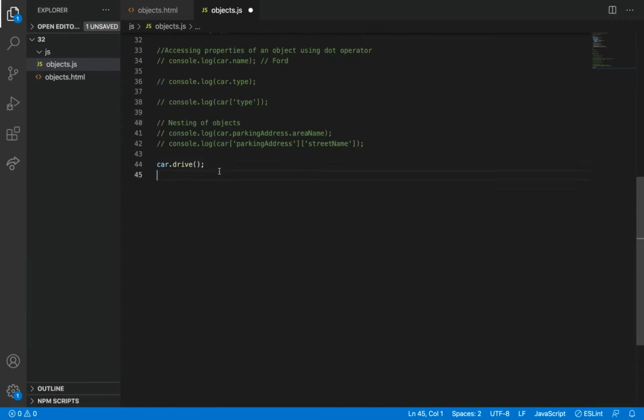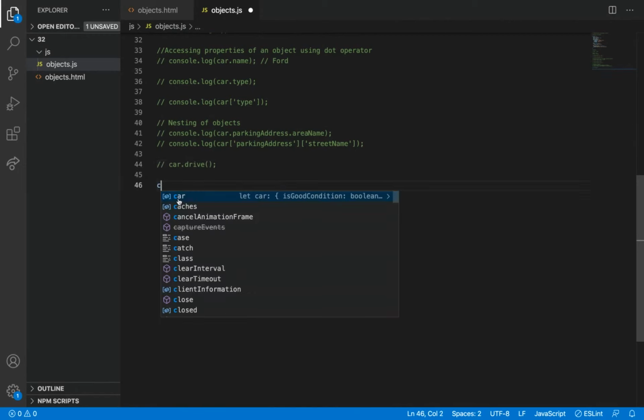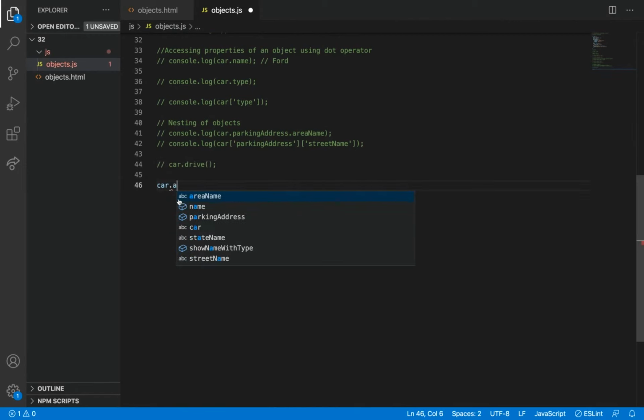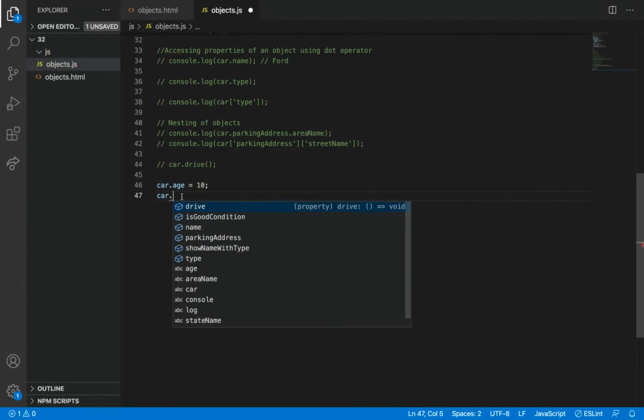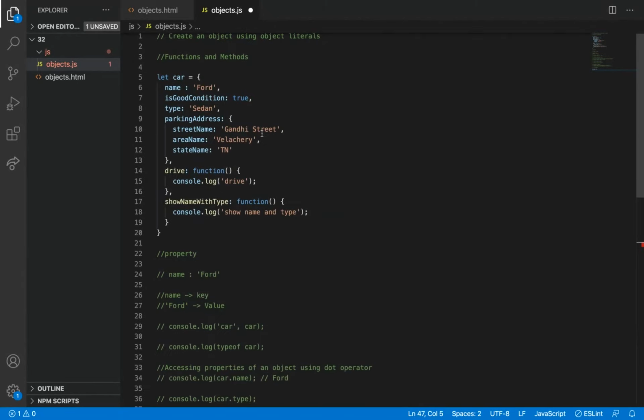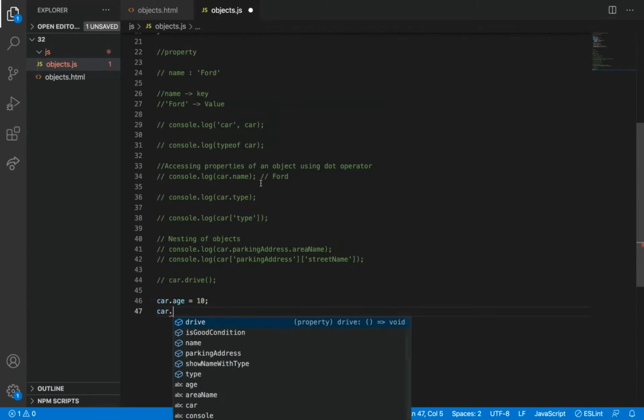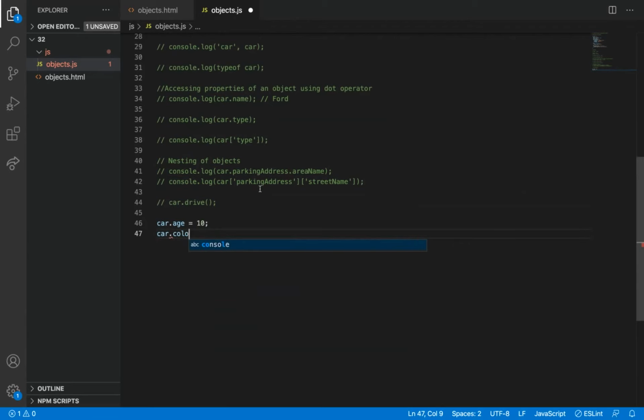I can add here age equal to 10, and car dot... what I have removed, the other two variables. I think color I have removed. So car dot color, let's say blue.